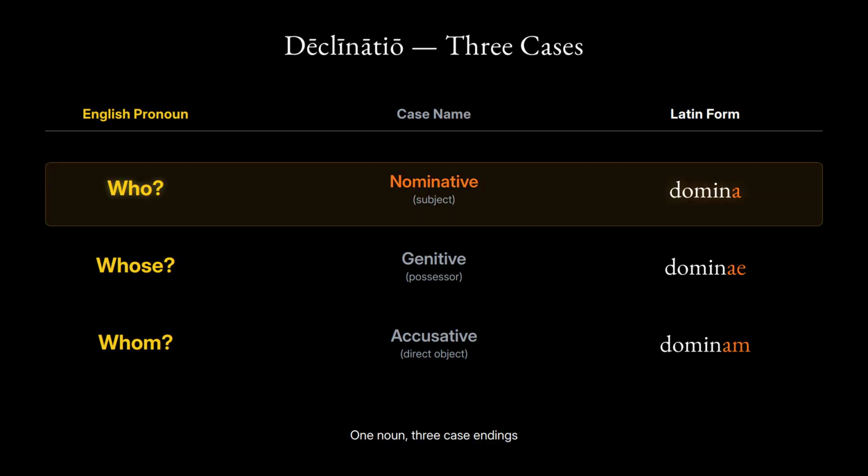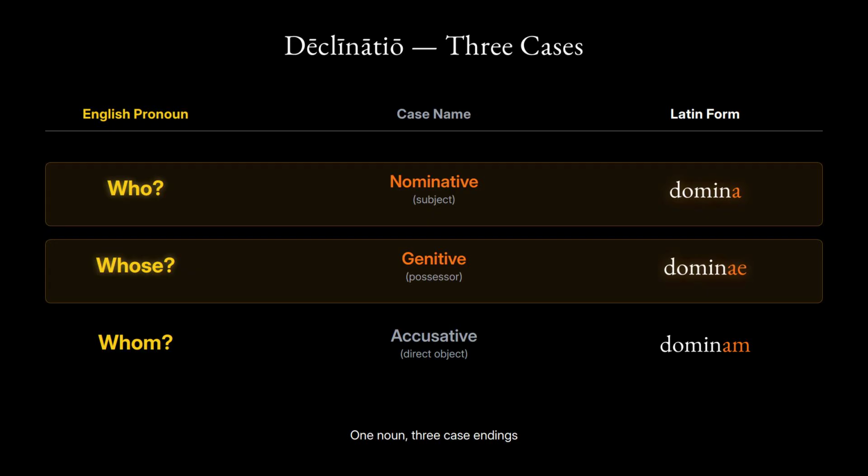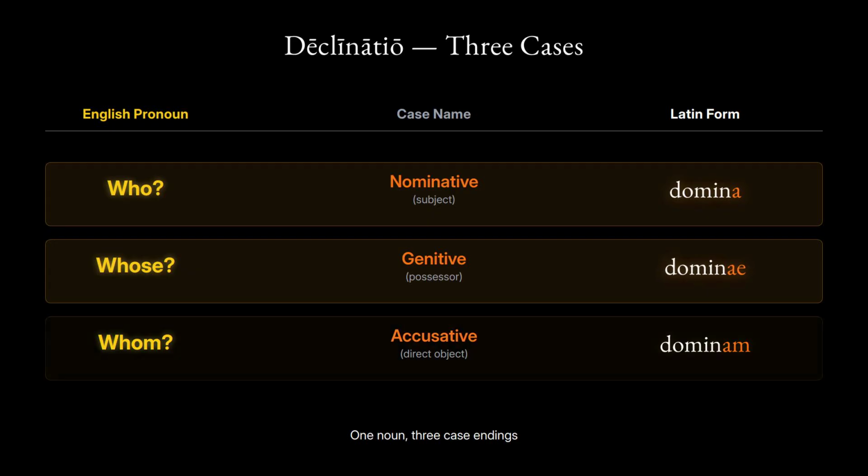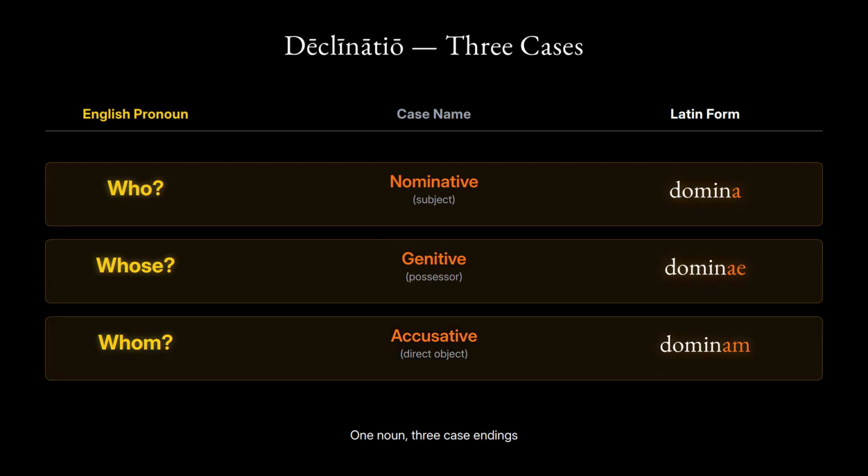The nominative marks the subject. Domina, the lady as subject. The genitive marks the possessor. Dominae, of the lady. The accusative marks the direct object. Dominam, the lady as direct object.